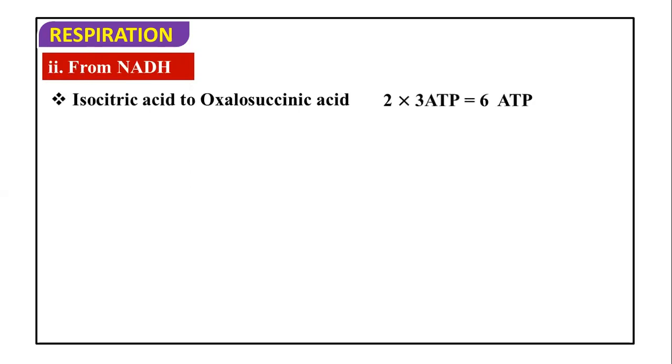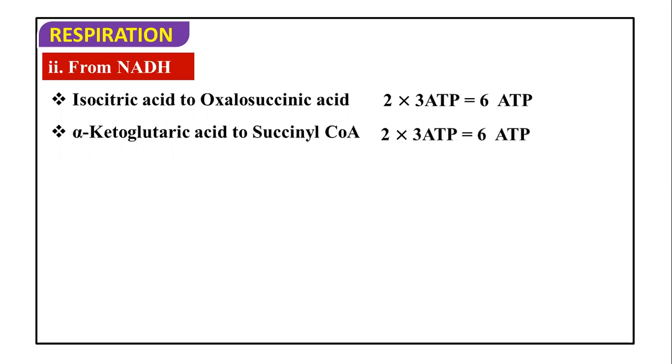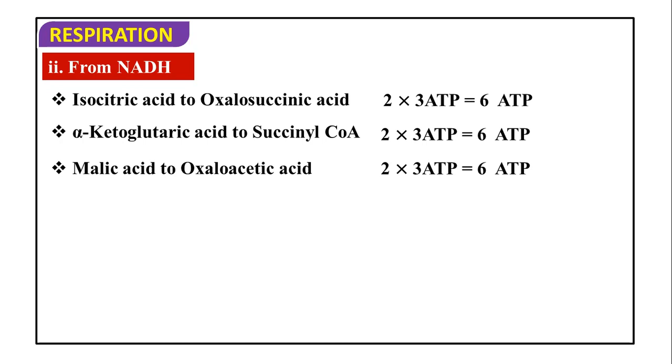From NADH: isocitric acid to oxalosuccinic acid, during this NADH is formed in the Krebs cycle. So two Krebs cycles give 6 ATP. During two Krebs cycles, alpha ketoglutaric acid to succinyl coenzyme A, two NADH are formed, so it is also going to give 6 ATP. Malic acid to oxaloacetic acid, here also NADH is formed. So two NADH during two Krebs cycles give 6 ATP.